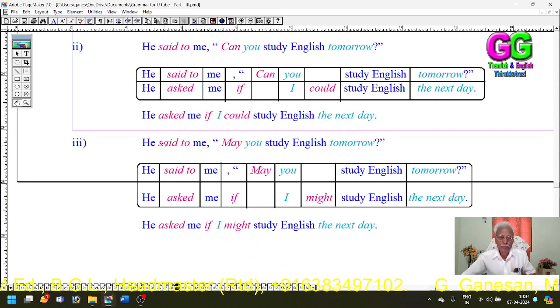Then may. He said to me, "May you study English tomorrow?" Said to asked. Conjunction if. May.